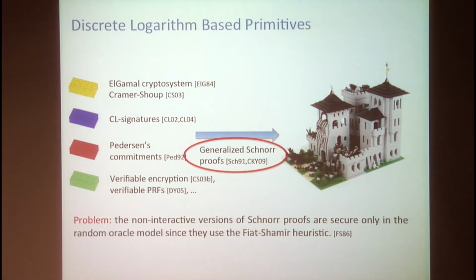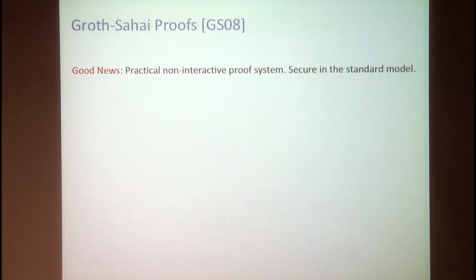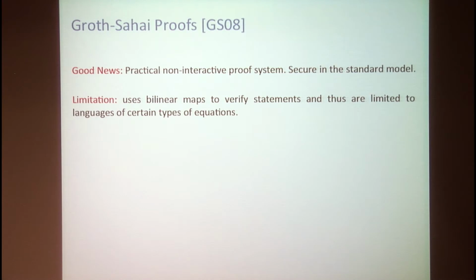But the non-interactive versions of the Schnorr proofs are only secure in the random oracle model because they use the Fiat-Shamir paradigm to make it non-interactive. The good news is that in a great paper in 2008, Groth and Sahai introduced a practical non-interactive zero-knowledge proof system, or non-interactive proof system, which is secure in the standard model. But since it uses bilinear maps to verify the statements, it has a limitation that the language is restricted to certain types of equations.